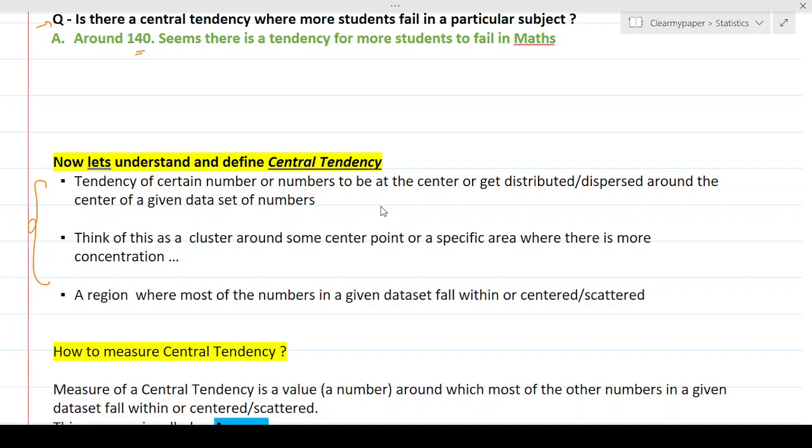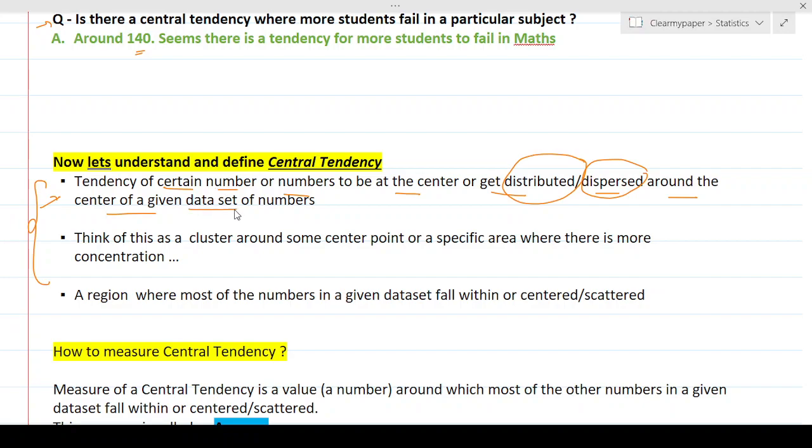All right. In different ways, we can now define central tendency based on the three examples that we saw, right? So A, we can say it is a general tendency of a certain number, which could be one number or many numbers, to be at the center or get distributed or dispersed around the center of a given set of numbers. So again, a lot of jargon here, but these words will keep on coming. For example, distribution, distributed, dispersed. These words will come up in statistics, so you just need to get used to them.